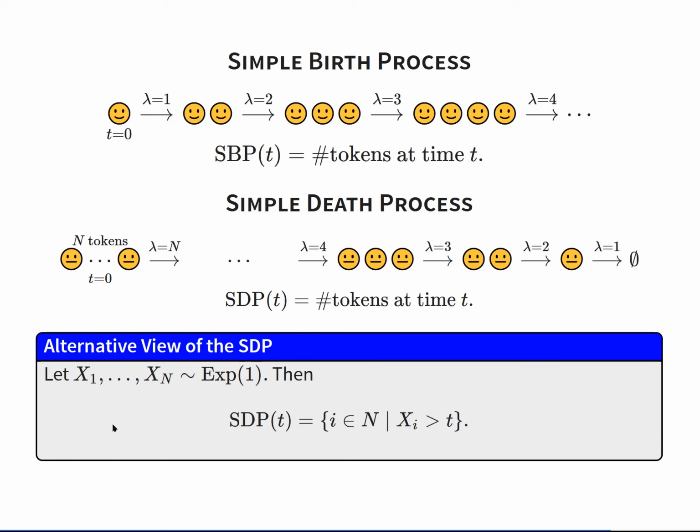But there's an alternative view which is useful. Namely, we can imagine n tokens have independent lifetimes drawn from an exponential distribution with parameter 1. And then the simple death process is just the number of tokens surviving until time t. So this matches this description up here, because if we have i tokens remaining, then they independently decay with a rate of 1. So together the next event occurs with a rate of i.